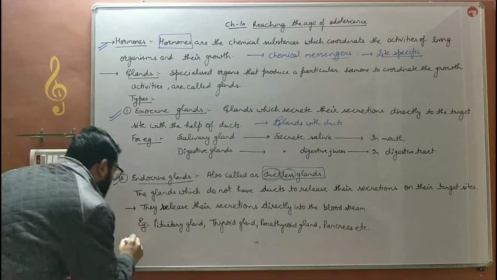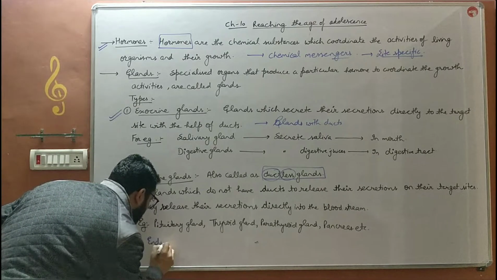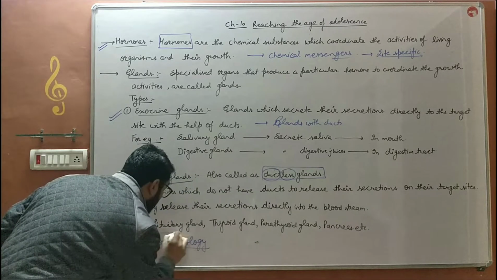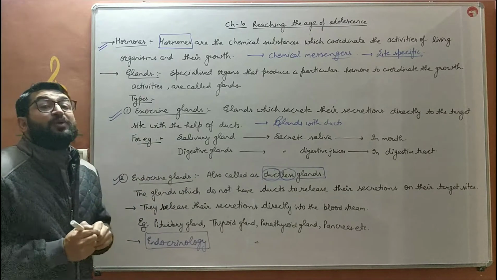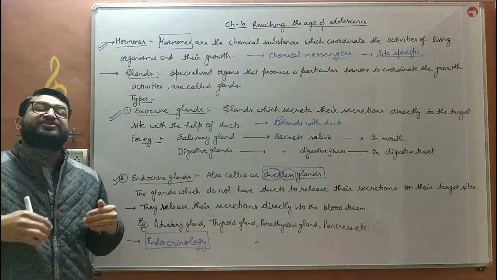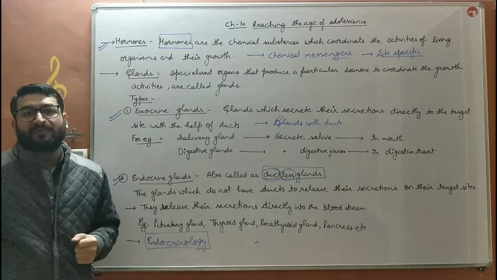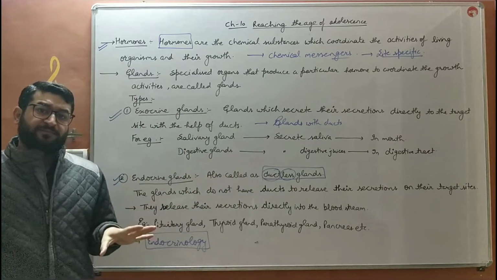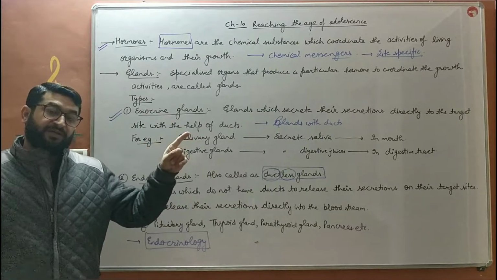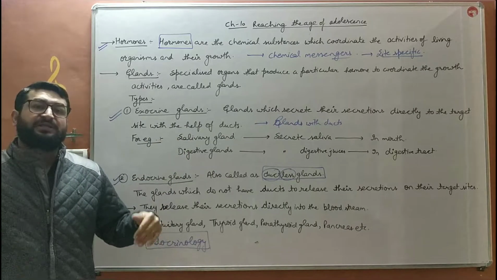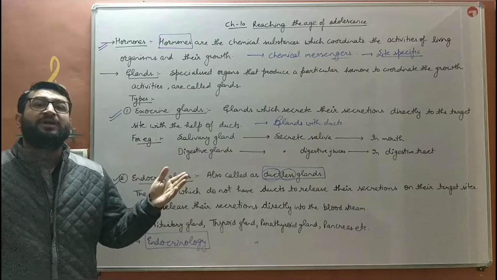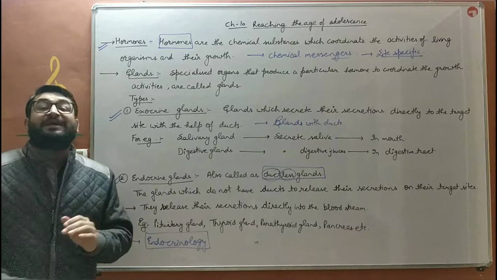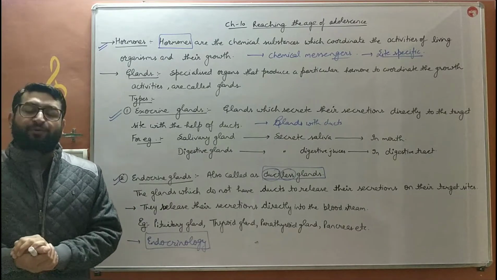The study of the endocrine glands is known as endocrinology. It is a special branch of biology that deals with the endocrine glands and their secretions, their defects. Why? If hormones are released in excess, then there is a problem. And if the hormones are secreted in less amount, अगर ज्यादा रिलीज होंगे तब भी बीमारी होगी, लेस अमाउंट में रिलीज होंगे तब भी बीमारी होगी. So, the study of endocrine glands is known as endocrinology.